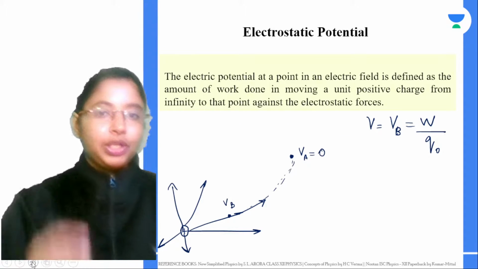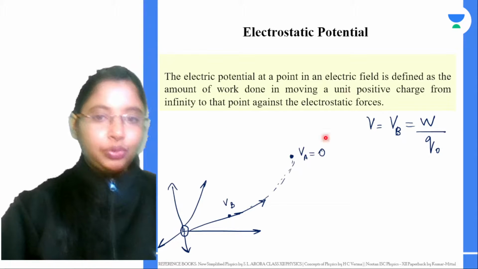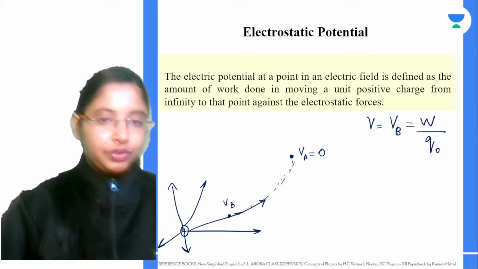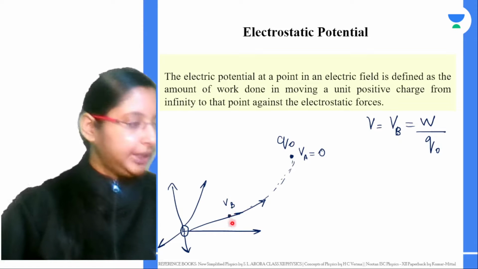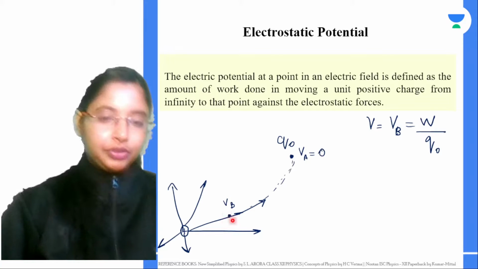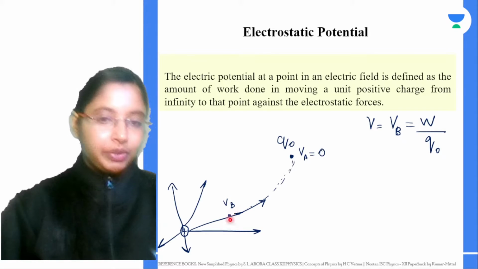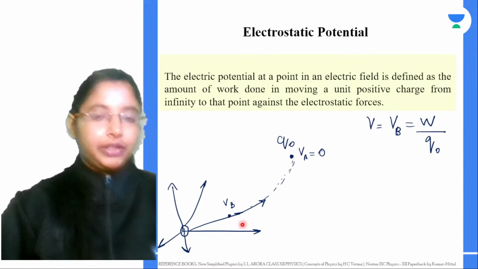Now the electric potential at a point in an electric field is defined as the amount of work done in moving a unit positive charge from infinity to that point in the field, into the influence of this positive charge, because there is an electrostatic repulsive force acting here. You have to do some work to move it inside. So from infinity to that point against the electrostatic force is called your electric potential.